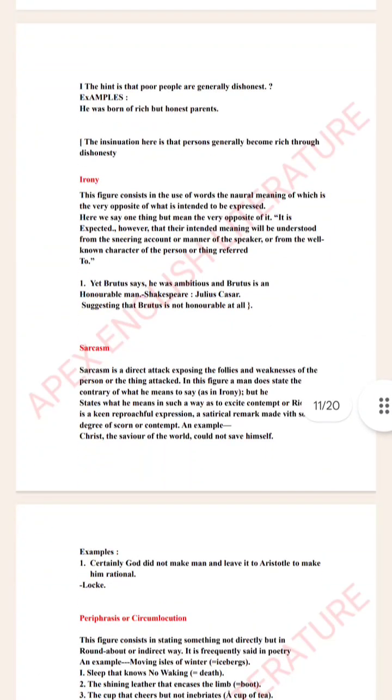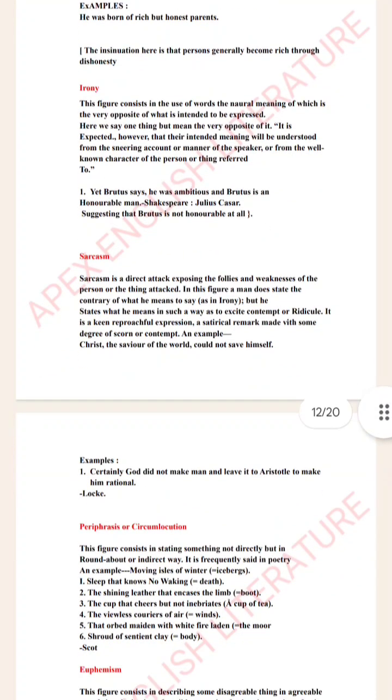Next we have irony, which is the use of words which are exactly opposite of what is intended to be expressed. For example, Brutus says he was ambitious and Brutus is an honorable man, suggesting that Brutus is not honorable at all. Next we have sarcasm, which is a direct attack exposing the follies and weakness of the person attacked. It is basically used to express contempt or ridicule a person. For example, certainly God did not make man and leave it to Aristotle to make him rational.